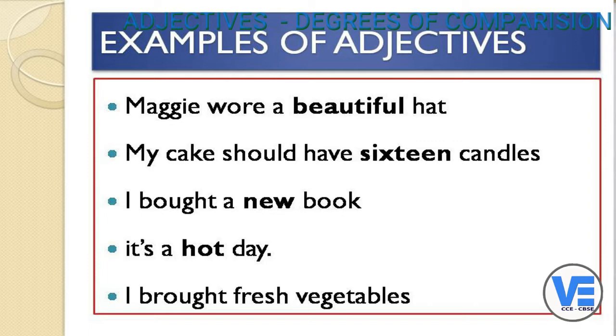Now the next example, if you can see, my cake should have 16 candles. I'm very specific here. How many candles should be on my cake? I want 16 candles. I can say I want candles, but I'm a bit specific here. So 16 here is a word which is an adjective because it is describing the candles, that is the noun.